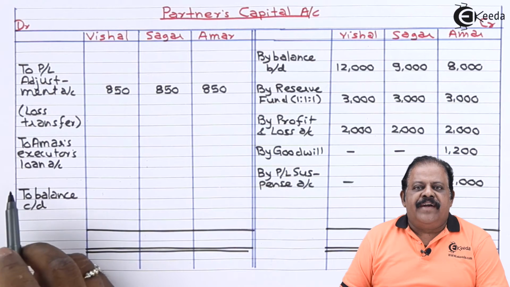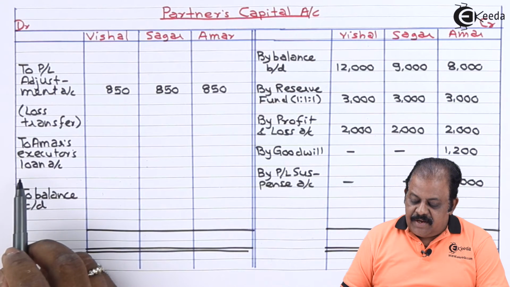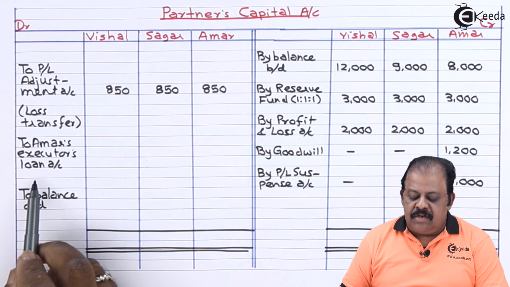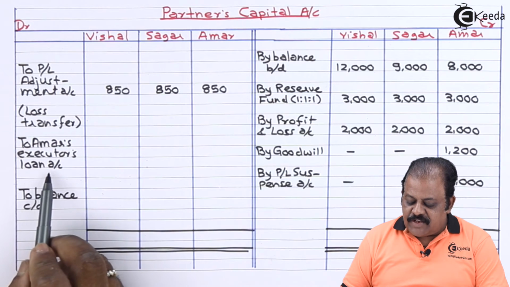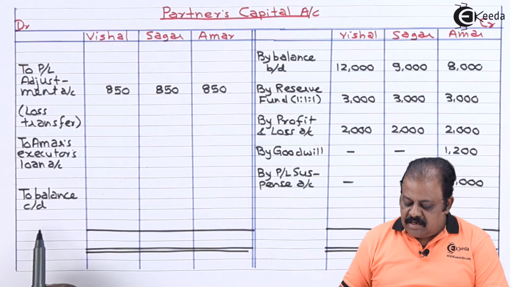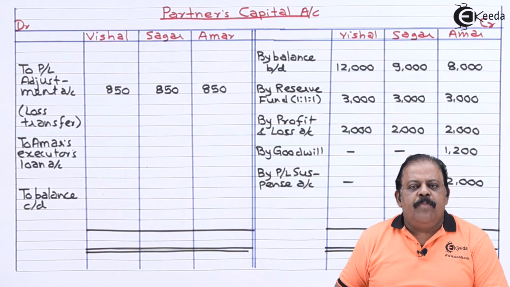We are required to find out now balancing figure so that we can know amount payable to Amar's executor. It will be transferred to Amar's executor's loan account. Balancing figure of Vishal and Sagar, those will be carried down, that is transferred to new balance sheet.